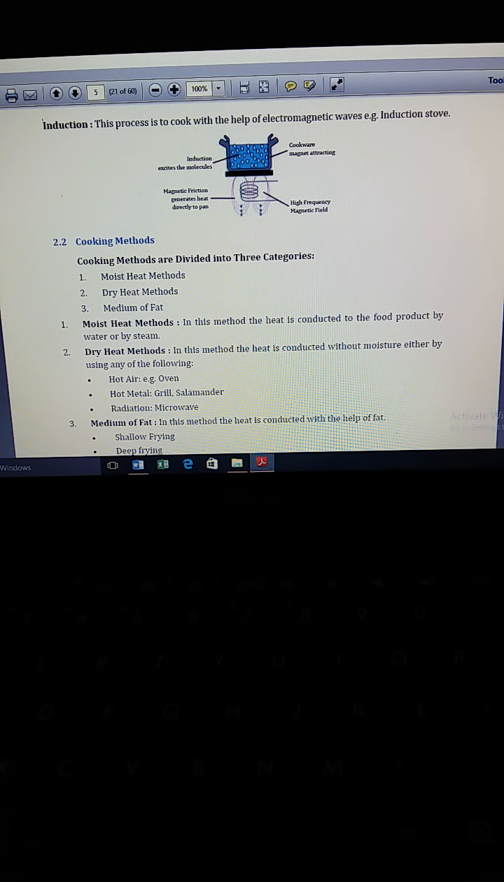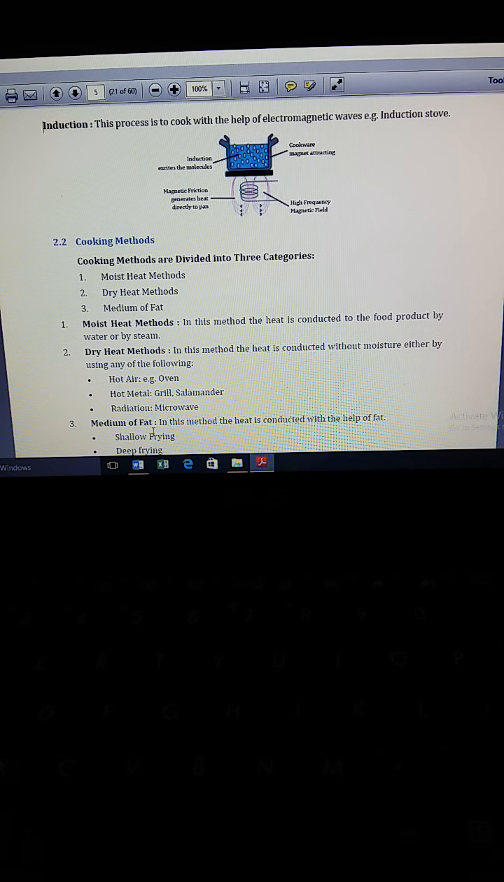There are three categories of cooking methods: moist heat methods, dry heat methods, and medium of fat. Moist heat method: in this method, the heat is conducted to the food product by water or steam. And in dry heat method, heat is conducted without moisture, either by using any of the following. For example, hot air in oven, hot metal in grill and salamander, and radiation in microwave.